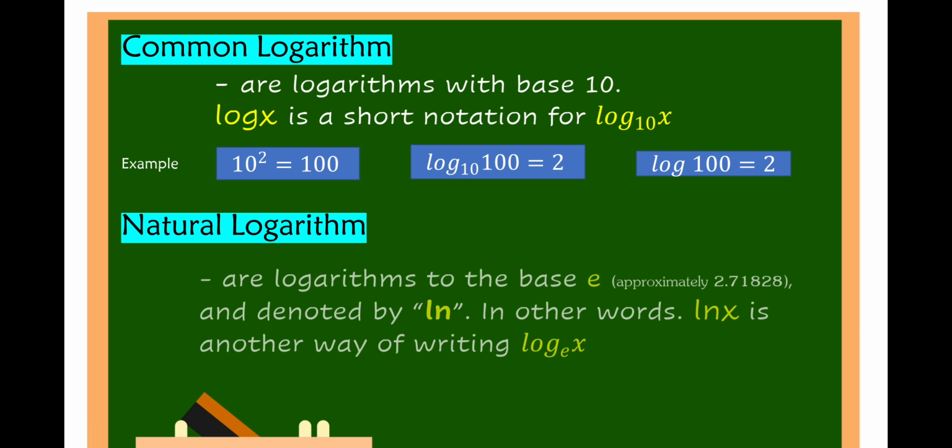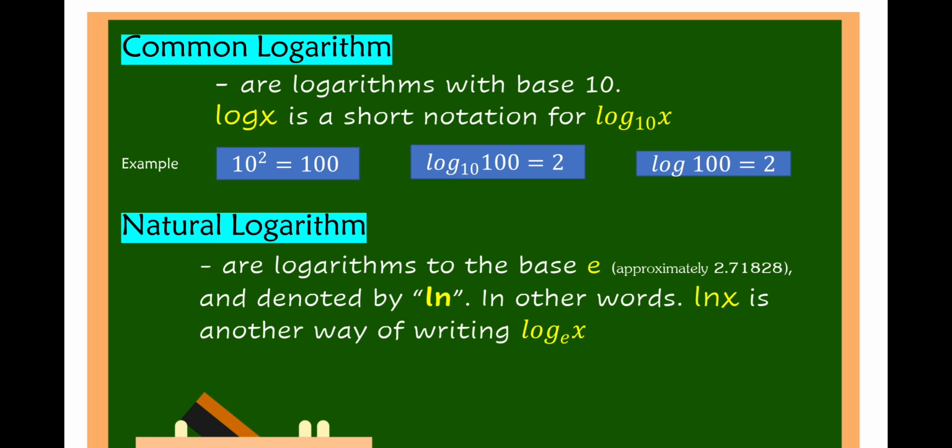Natural logarithms are logarithms to the base e, wherein e is approximately 2.71828 and denoted by ln, meaning natural logarithm. In other words, the natural logarithm of x is another way of writing log of x to the base of e.